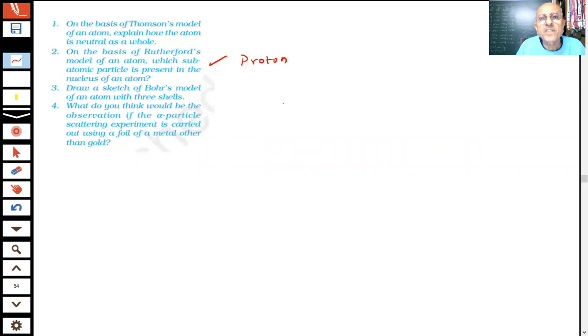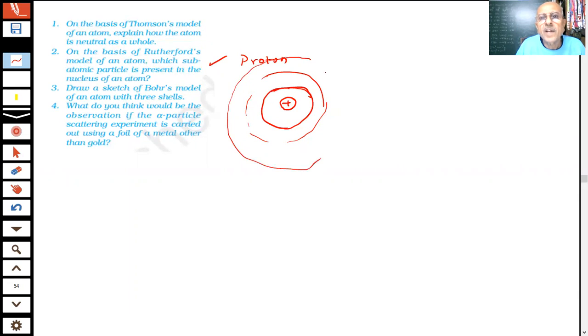Draw a sketch of Bohr's model of an atom with 3 shells. So you can draw these 3 shells. Nucleus. How many shells do you have? It says three shells. My drawing is not that good, but this is the third shell. How many shells? The exact picture is given. This is my K, L, M, N equal to 1, 2, and 3.